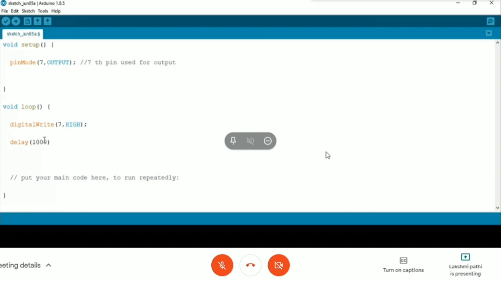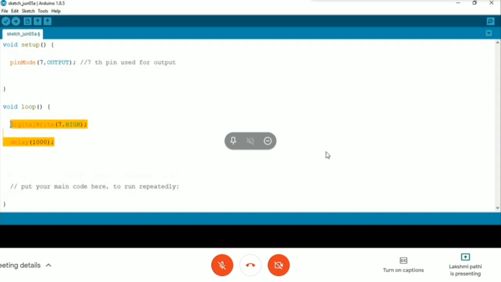It's nearly 0.1 seconds. Probably you cannot see the blinking, right? In a fraction of a second it will be on and then go off, so you don't see that. So for that I'm making it 1 second. Once the LED is on, for the blinking action we have to turn off that LED, right? The same command I'm repeating here also. But this time I have to turn off my LED for 1 second.